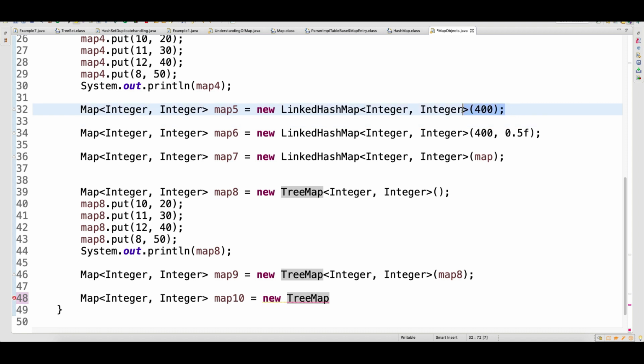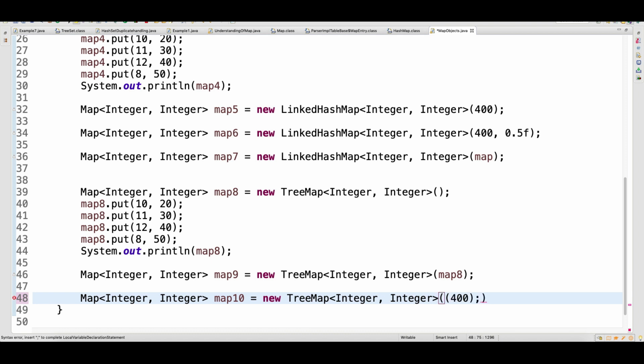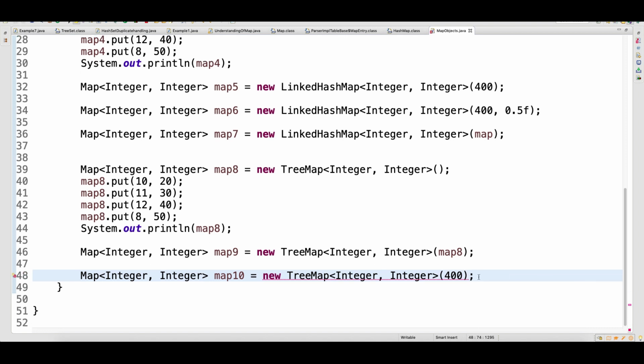So when you try to create a tree map object with initial capacity equal to 400, this constructor is not there in the tree map. The initial capacity and the initial capacity with load factor constructors are not there.